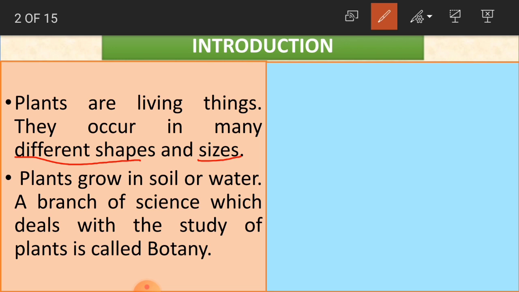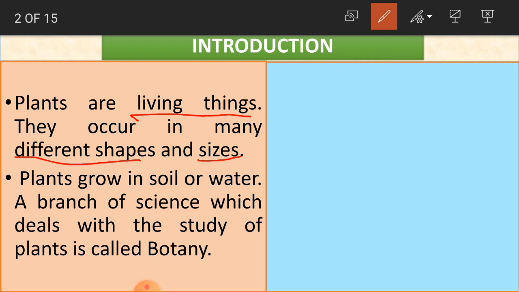So if you see a mango tree, it's a very big one. And if you see a small money plant, it's a very small one. Again, you have different types also in the plants, which you are going to learn in your further classes. Okay children, so plants are living things. They occur in different shapes and sizes.